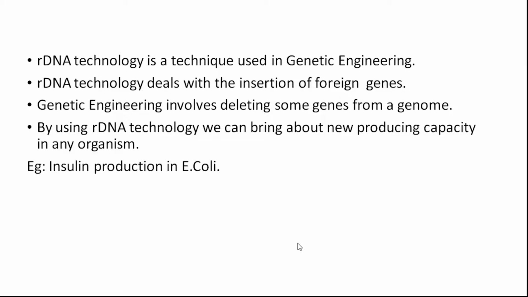By using rDNA technology, we can bring about new producing capacity in any organism. For example, insulin production in E. coli. So, in order to understand the importance of biotechnology, let us see a basic common example which is very useful in our day-to-day life.